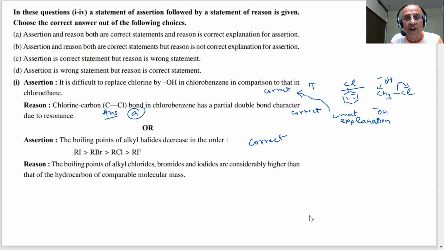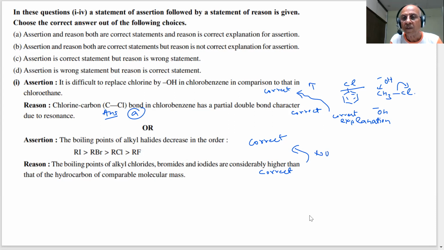The boiling point of alkyl chlorides, bromides and iodides is considerably higher than that of hydrocarbons of comparable mass. Is that the correct statement? Yes, it is higher than hydrocarbons. This is also correct. Is it the correct explanation for the assertion, students? No, sir, it is not the correct explanation. This statement has nothing to do with it. These are two independent statements.